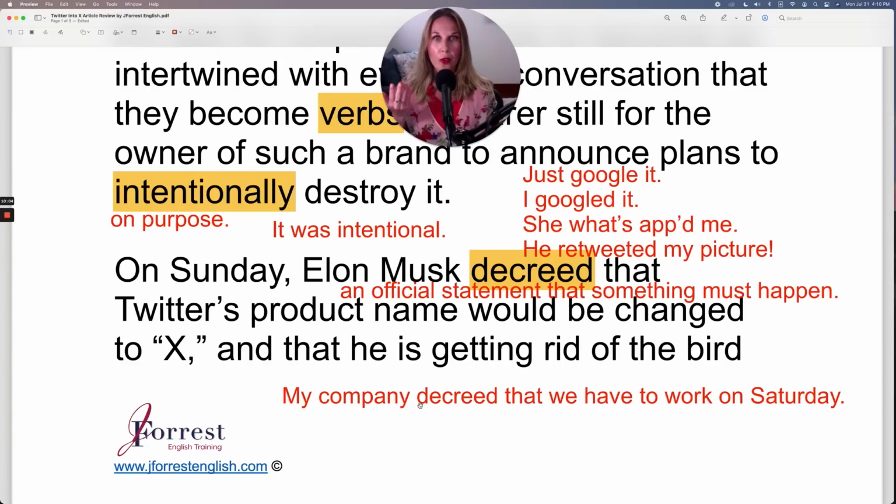Now, as another example, my company decreed that we have to work on Saturday. So your company officially said that this must happen. You must work on Saturday.